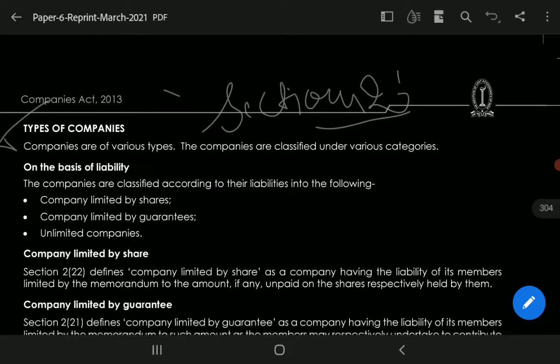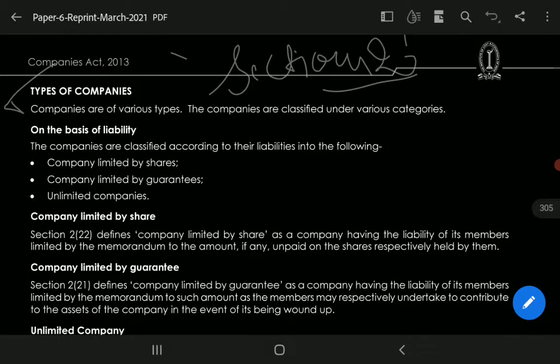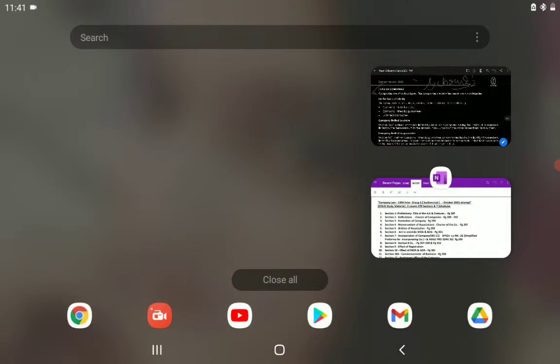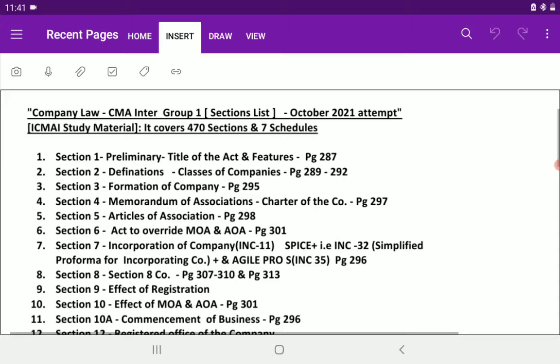Okay, with this your first area, that is section 1, is over. Now we will start with the next section, that is section 2. Although it talks about definitions, there are many definitions and it's not possible to discuss each and every definition in the revision session, but I will discuss the types of companies which are classified on various bases. So let's get started with that.